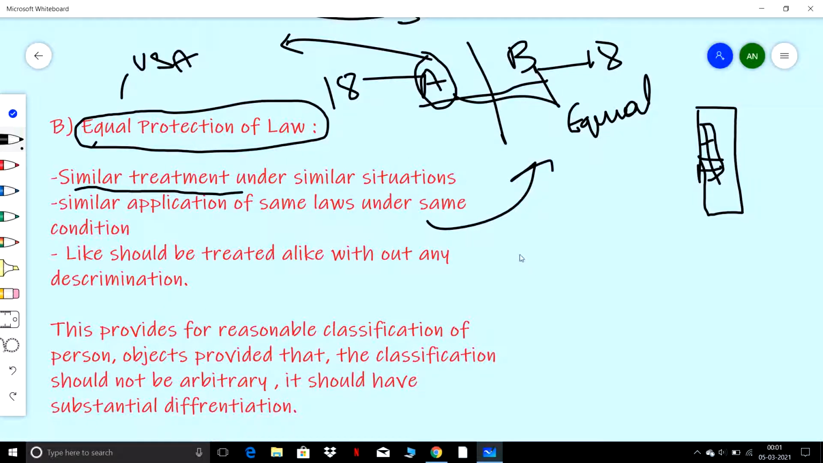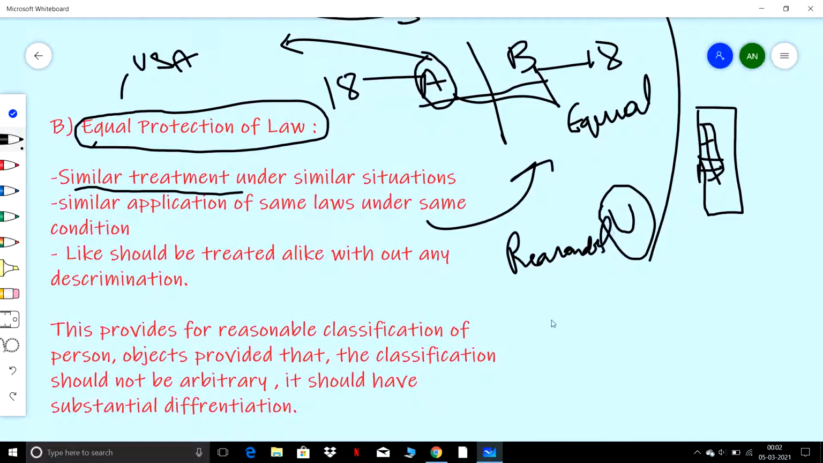The main disadvantage of equality before law, as we discussed previously, is that all persons are equal in a country. But this law provides for reasonable classification. It provides for reasonable classification.